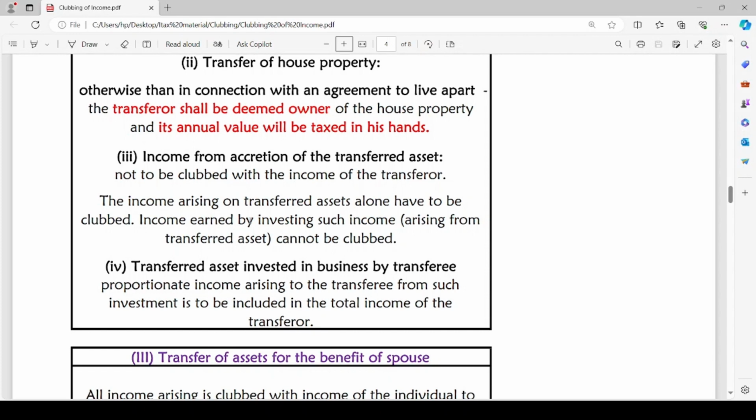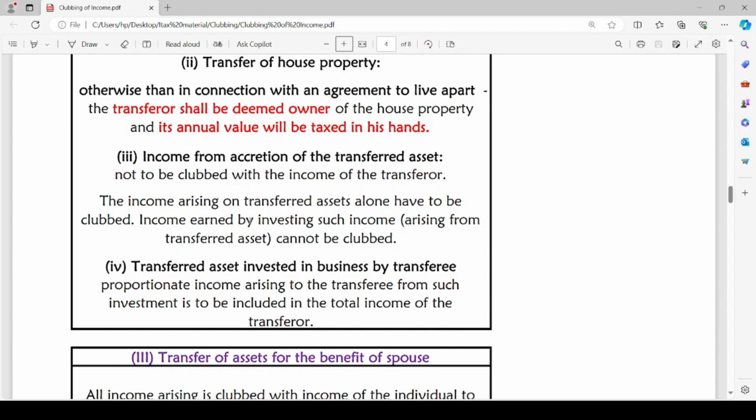That means the spouse. The fourth point, transferred asset invested in business by transferee. Then proportionate income arising to the transferee from such investment is to be included in the total income of the transferor. When the asset which is transferred is being invested by the transferee, any income arising to the transferee from such investment will be proportionately divided, and the proportionate income will be clubbed with the total income of the transferor.